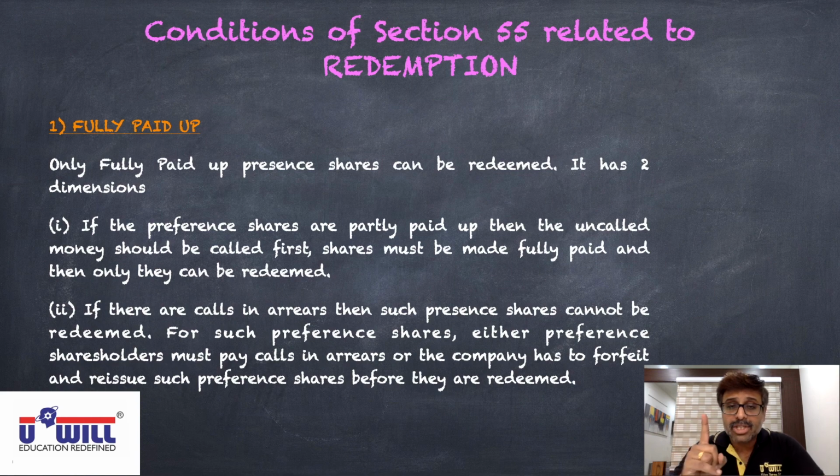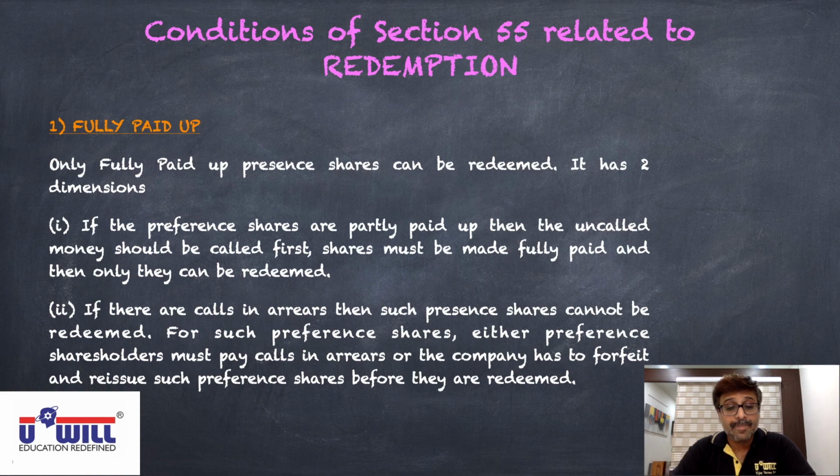But there is one shareholder holding 1000 shares who has not paid the final call of 20 rupees. These are calls in arrears. I repeat, there is one shareholder holding 1000 shares who has not paid the final call of 20 rupees. So 1000 into 20 is 20,000 calls in arrears. Now what will we do for such preference shares?